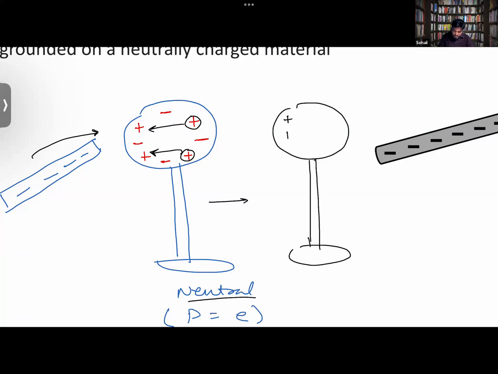Now there are more positive charges over here, and fewer negative charges over here. There are some positive charges here as well, but the net amount of charge that has shifted towards this side is more. So there's a difference of charge between the two sides of this body now. Understand this. If anyone is not able to understand this, please do let me know, because this is very basic and important.